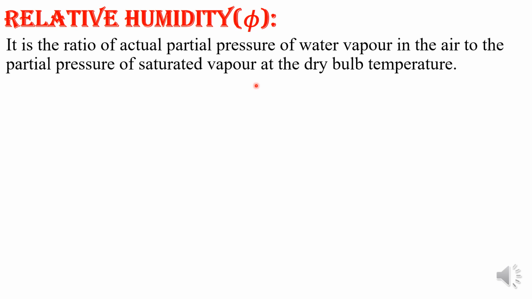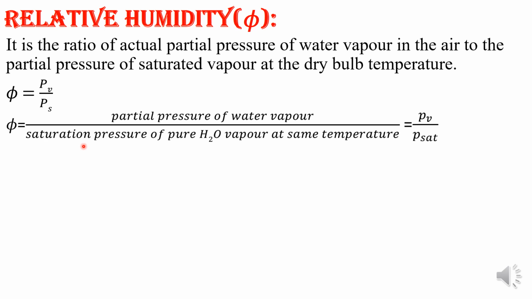It relates to the saturation pressure. So phi is the water vapor partial pressure divided by the water vapor saturation pressure at the same temperature. That is your relative humidity.